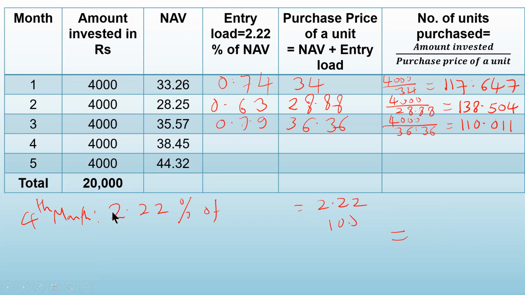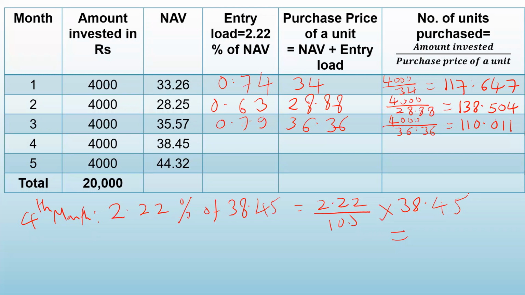NAV is 38.45. So 2.22% of 38.45. How will you calculate? It is 2.22 upon 100 into 38.45. Calculate 2.22 multiplied by 38.45 and divide by 100.